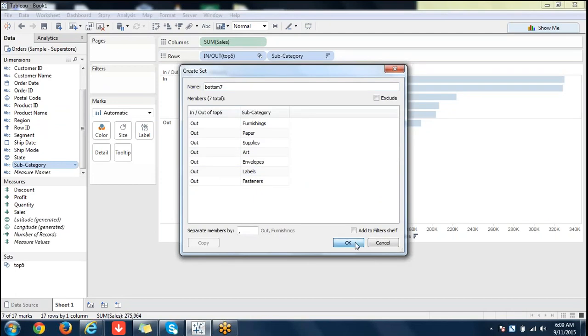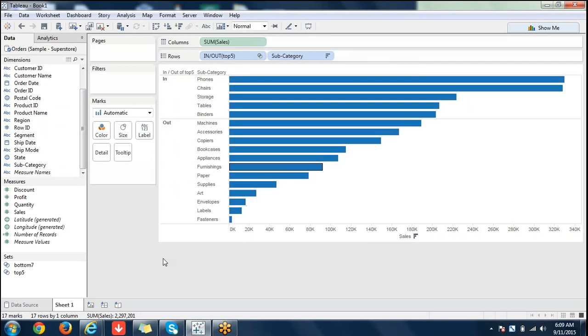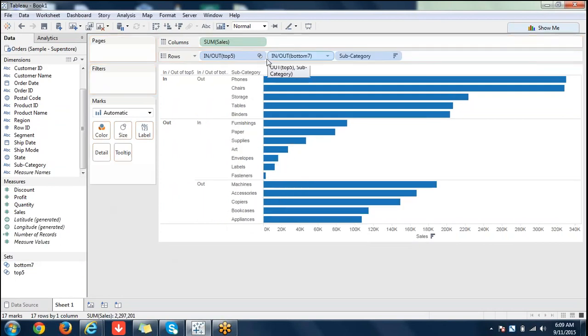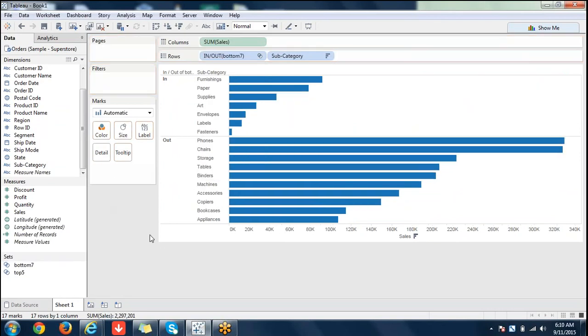Just clicking OK here, I created a new set. You see that? Nothing wrong here. Again, if you drag and drop and see, within this set, if you remove this again, it will say remaining everything as out. It might be a bit confusing here. Now you see this, right? All these bottom 7 are in the set, and the remaining are out of the set.